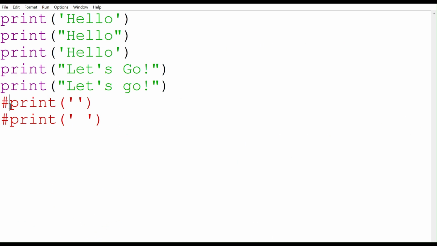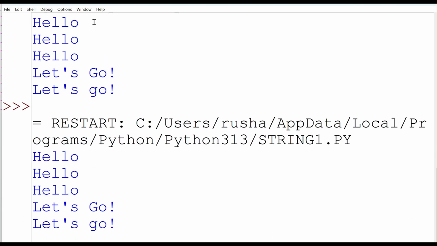Now I'll explain with an example of an empty string. This is called an empty string. There's nothing inside the quotes. Python will print nothing because there's nothing inside the quotes, but it is still a valid string.